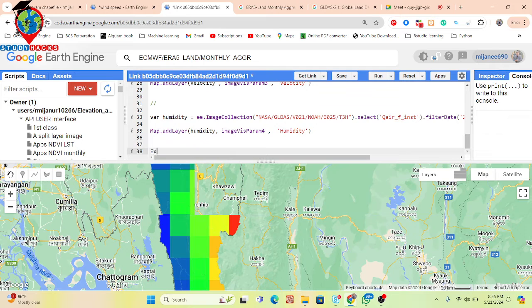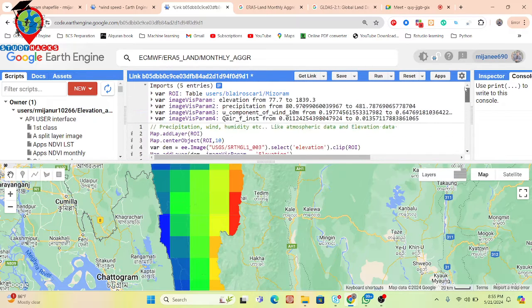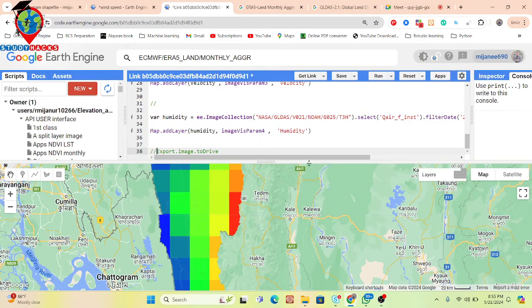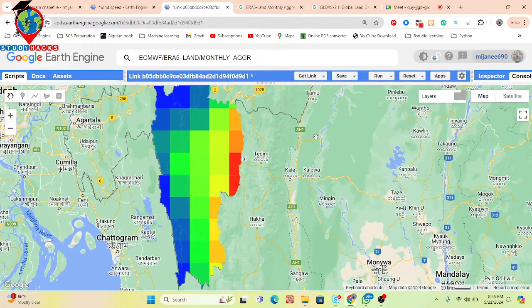So this is the export image to drive. Just use this code function, and whichever image you want to export, just simply write this variable name and then you can easily export it. So all of humidity, rainfall, precipitation, or any other imagery which you want to export, you can just use it. Okay, so I will send you this code. You also try to do that. I hope you can easily get this solution.